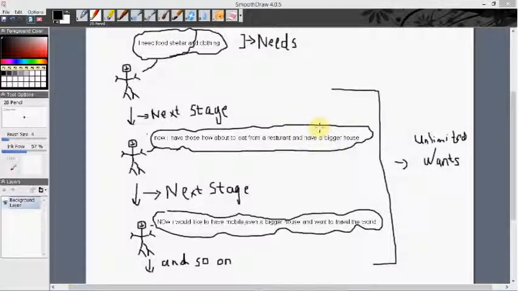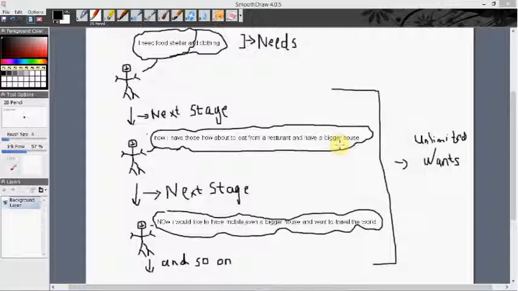And without living in a bigger house he would probably not die. But now he wants to improve his life. That's why he has a desire to eat better food and to live in a luxurious house so that he could live more comfortably. So this is what is the basis of human psychology. The wants are changing in order to improve his life.